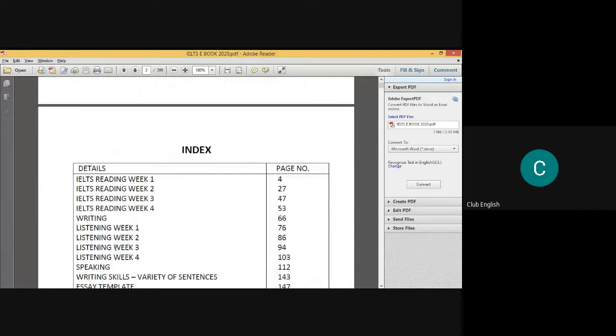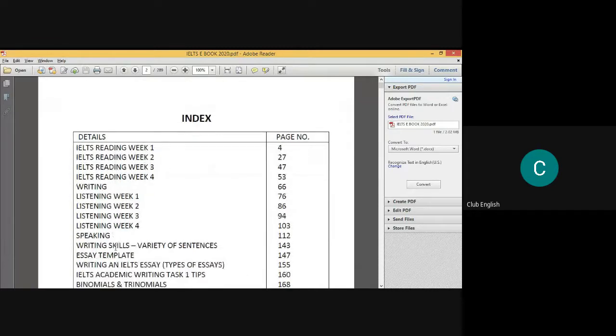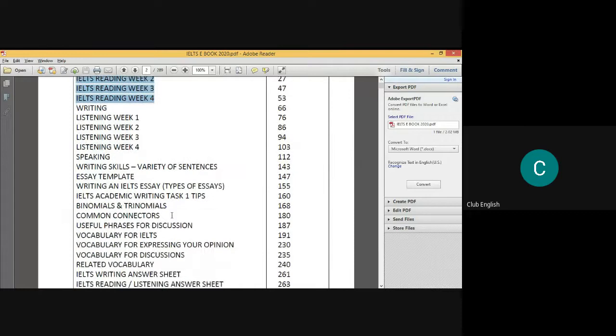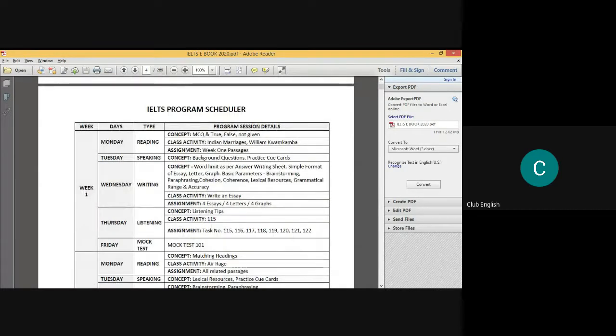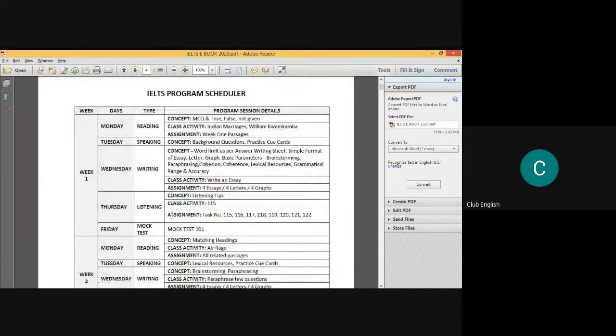As in the IELTS book, you can see there is an index in which all the things are mentioned, like IELTS reading week one, reading week two, reading week three, week four. What is week one, week two, week three, week four? This is according to this program scheduler, as you can see here. Here is the IELTS program scheduler. I hope you can see the screen being shared with you.